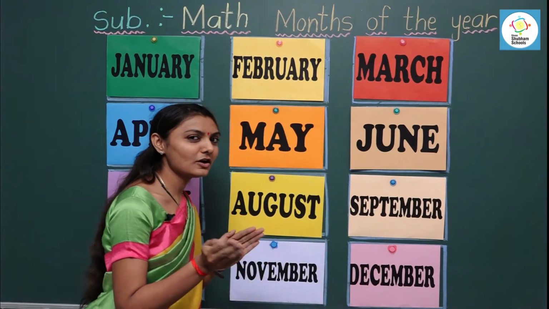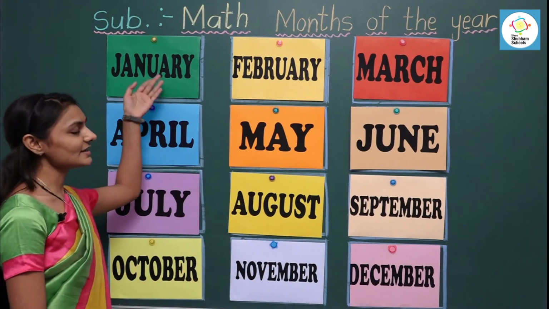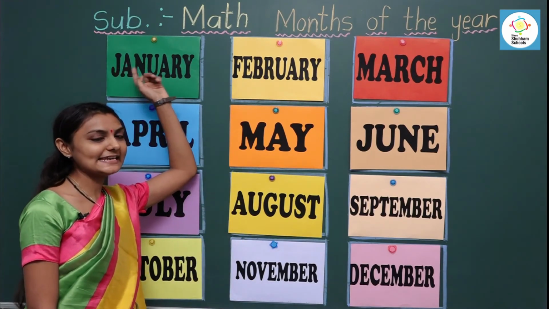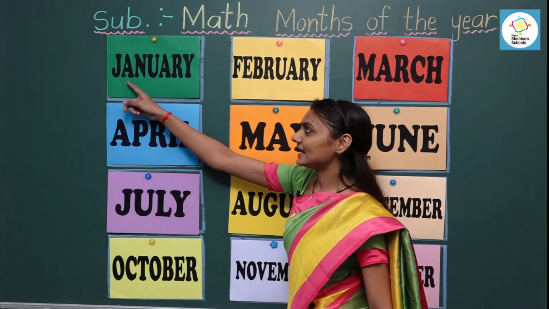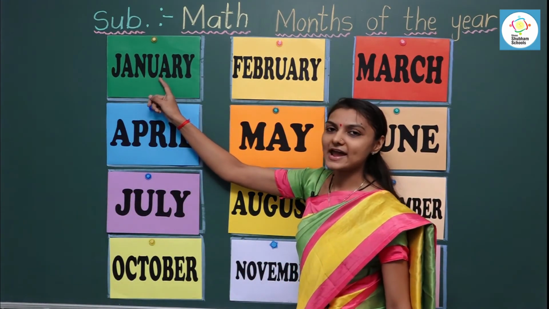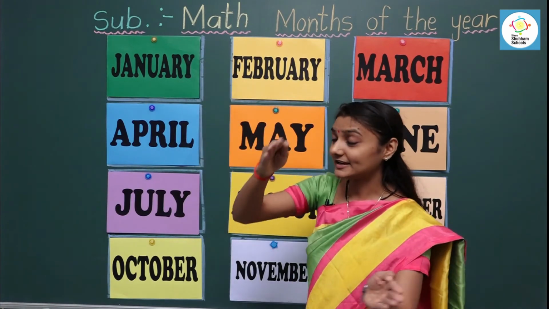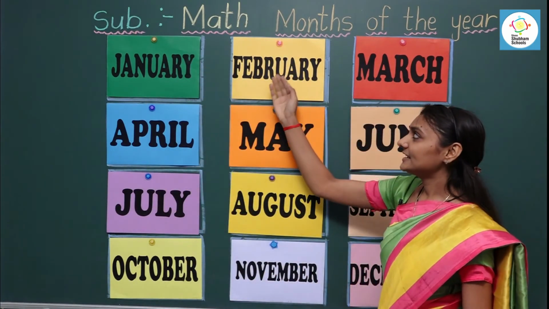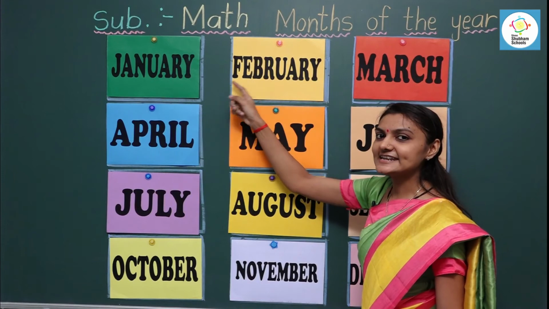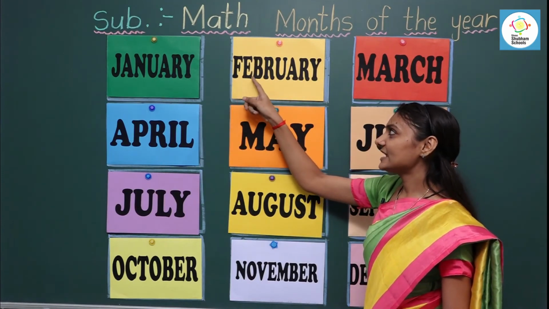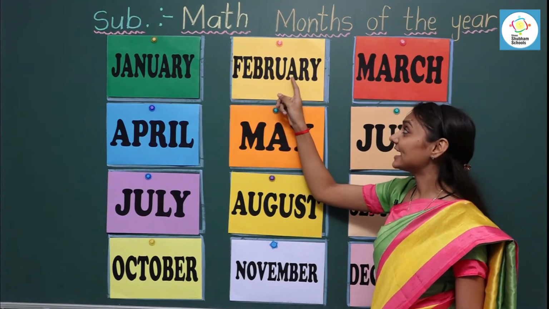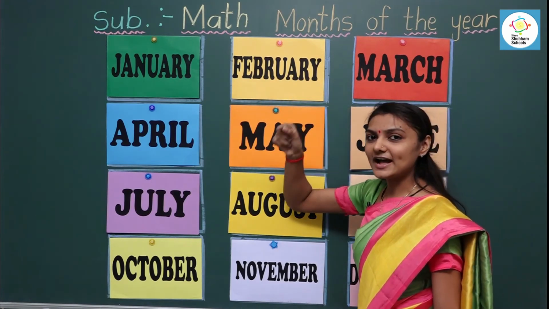Let's have a recall of all these months. The first month of the year is January. Let's read the spelling. January. After January, the second month of the year is February. Let's read the spelling. February.